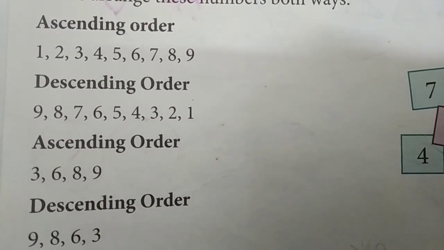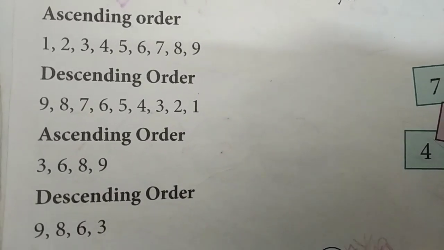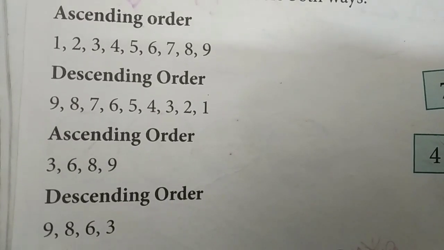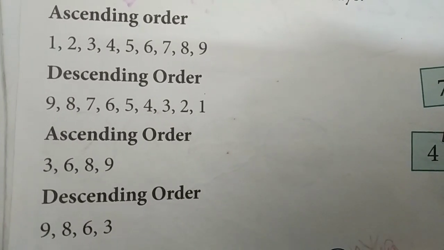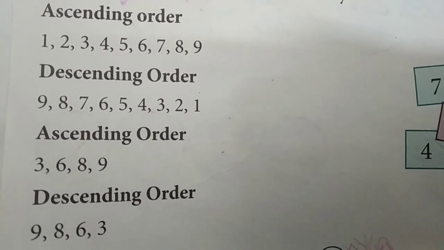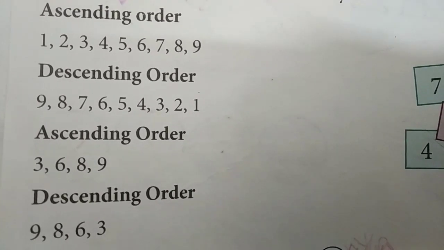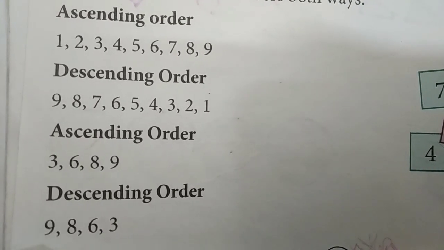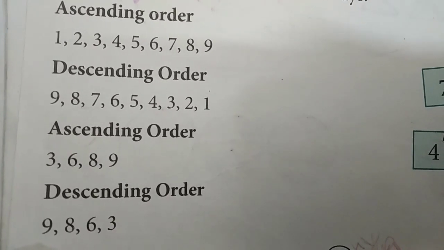Try to do some questions, and your homework is, you have to write the backward counting from 50 to 1, children, in your classwork. Now, this is all about your ascending and descending order, about your forward and backward counting, and some of the questions based on that counting we will discuss in the next class.